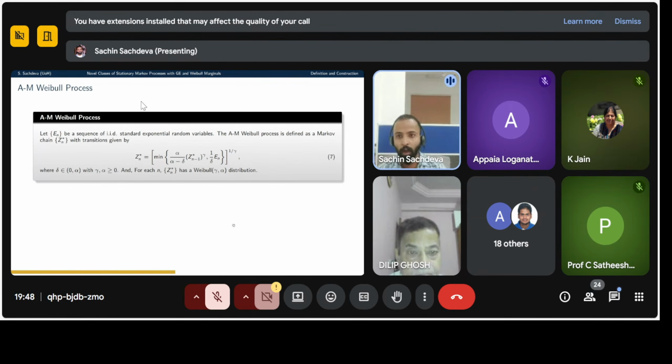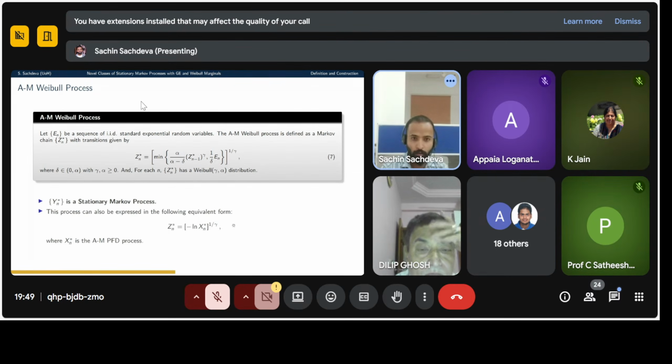Now, based on that idea, we are introducing the AM Weibull process, with a very different structure from that structure. So here we are taking En to be a sequence of standard exponential random variables. The AM Weibull process is defined as a Markov chain. Zn star is with the transition given in equation number 7. That is, Zn star is equal to the minimum of these two terms, where Zn is the AM Weibull process, and Zn has a Weibull distribution with gamma and alpha. This is a stationary Markov process, and it can also be expressed in the following equivalent form where Xn star is the AMPFD process.